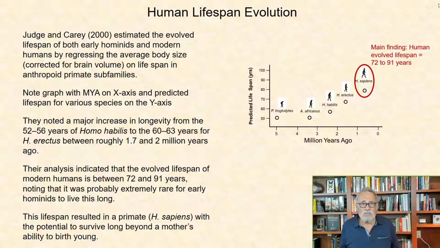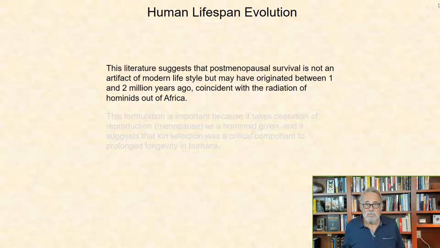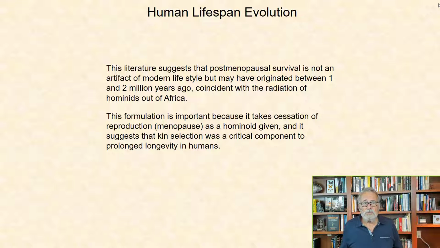This lifespan resulted in a primate, that is Homo sapiens, with the potential to survive long beyond a mother's ability to birth young. This literature suggests that the postmenopausal survival is not an artifact of modern lifestyle, but may have originated between 1 and 2 million years ago, coincident with the radiation of hominids out of Africa. This formulation is important because it takes cessation of reproduction, that is menopause, as a hominoid given, and it suggests that kin selection was a critical component to prolonged longevity in humans.